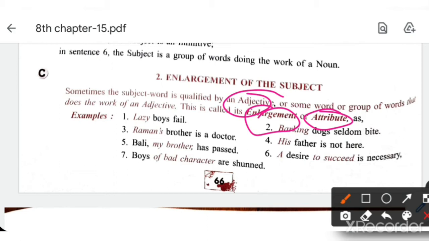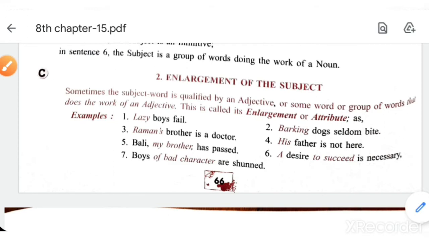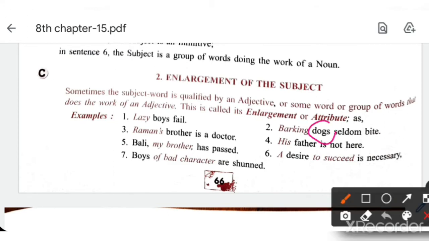See, try to understand with the illustrations given. Here, what is the subject? Boys. But before boys, lazy is given. So lazy works as an adjective and is used before boys, so it is an attribute. Understood? Second one is barking dogs. Barking dogs seldom bite. Here dogs is the noun, but before dogs barking is given, so it works as an adjective, so it is an attribute.